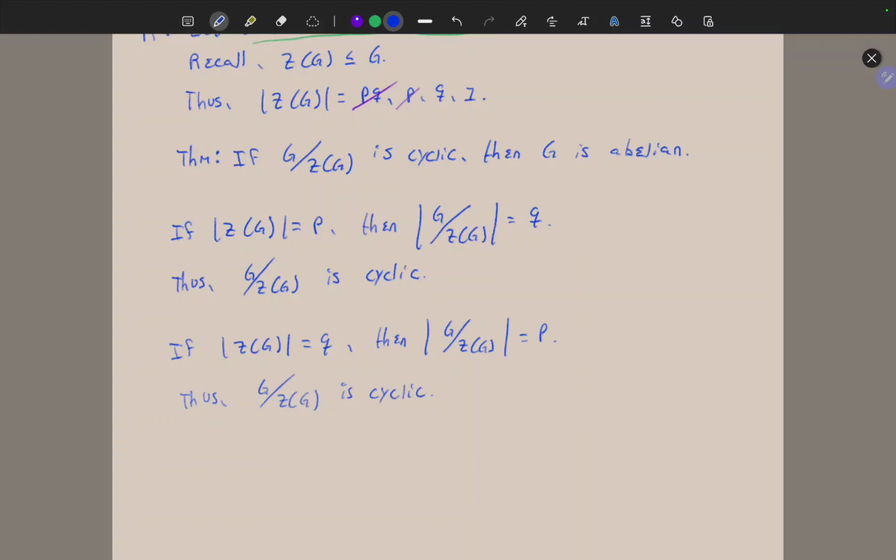Right, so if we reference this theorem here in both cases, if it's cyclic, then G is abelian. So both of these give us contradictions.